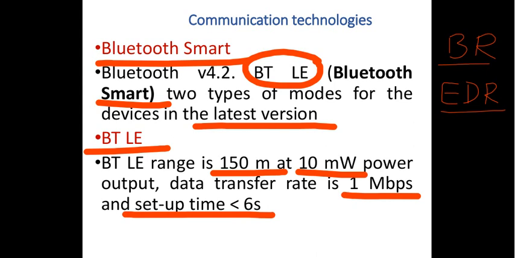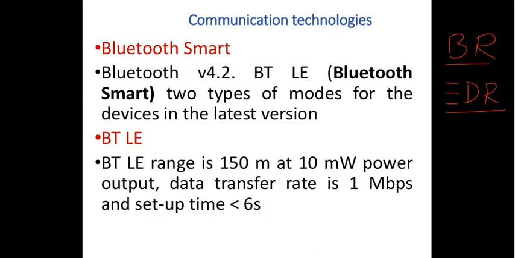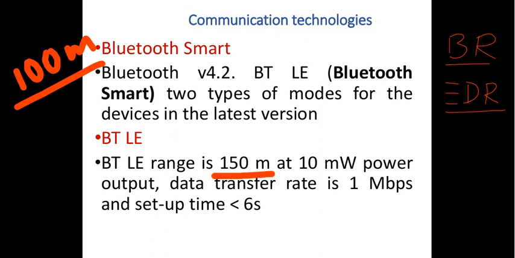Now you can see here I have mentioned this as 150 meters. Just now in my previous discussion we had discussed three types of classes, class 1, class 2, class 3. There I had mentioned that the maximum range is 100 meters. Am I right? If you recall. Now this is the latest version which has come with the higher range, up to 150 meters, and you can see here it is at a power of just 10 milliwatt. This is the enhanced version.